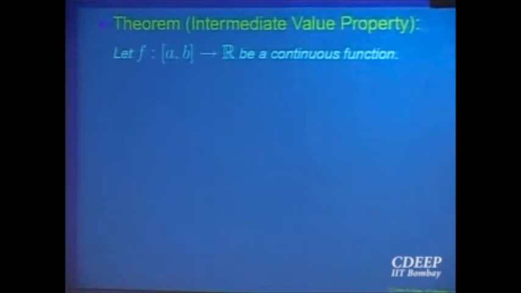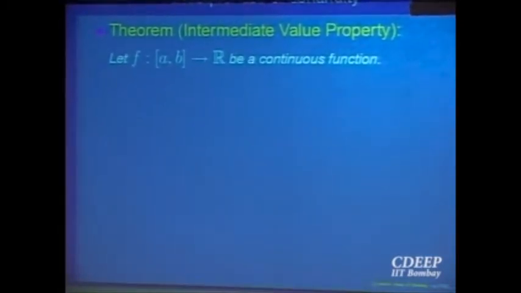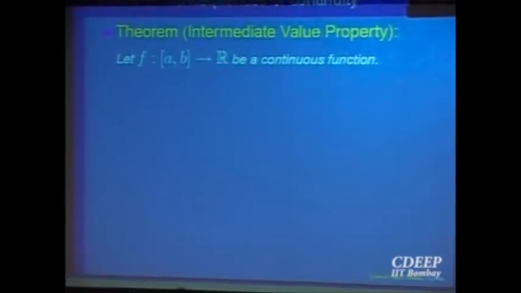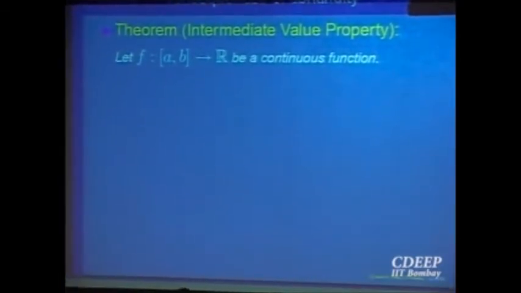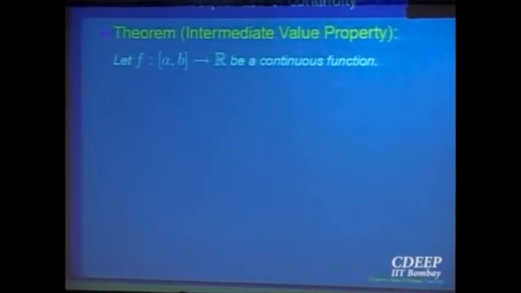Why is continuity important? Why do we bother so much about continuity? So let us look at the consequences of continuity. The first theorem is going to be called the intermediate value property. It says the following: f is a function defined on an interval [a, b] to R, and it is given to be continuous. We are going to look at properties of continuous functions. What consequences does it give you?